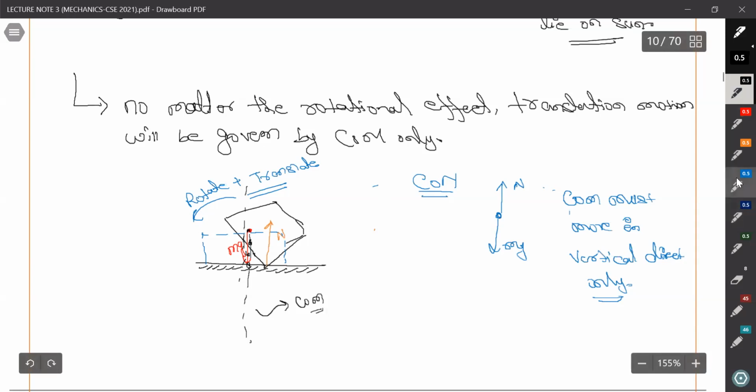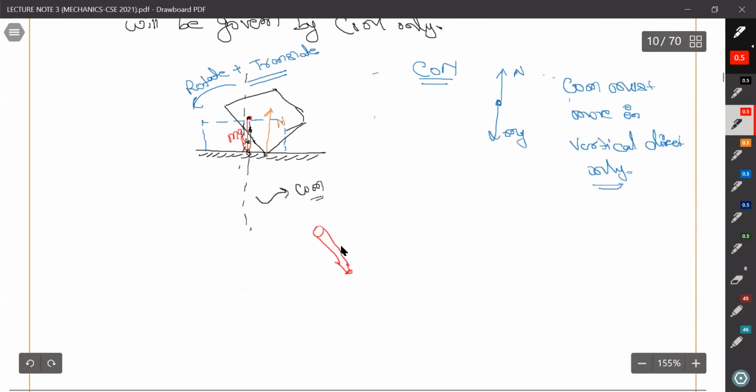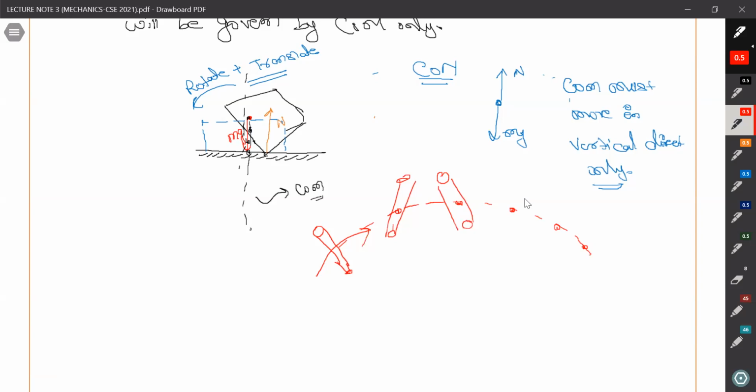Also, if you throw a baseball, we have already seen that. Suppose this is the baseball bat, sorry. If you throw it, the center of mass will still follow the parabolic trajectory. It will go in projectile motion. Maybe it rotates also, maybe like this also. We don't know about the motion of that bat, but the center of mass will definitely follow this. So these are some of the things you should note about the center of mass.